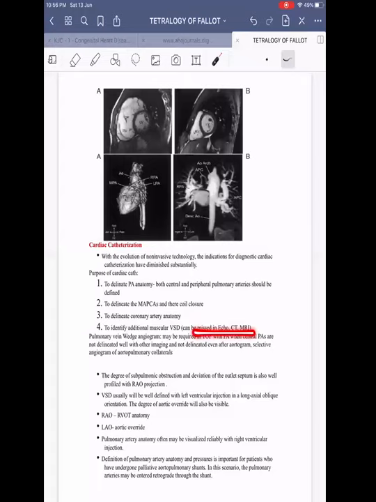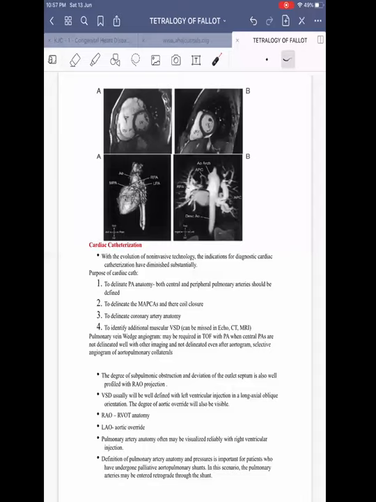Pulmonary vein wedge angiogram, which is rarely done nowadays because of availability of CT and MRI, is indicated in patients with TOF with pulmonary atresia when central pulmonary arteries are not delineated, even after imaging and aortogram. If we are not able to see the central pulmonary artery and not able to get a better anatomy, then we may have to consider this pulmonary vein wedge angiogram, which is rarely done nowadays.